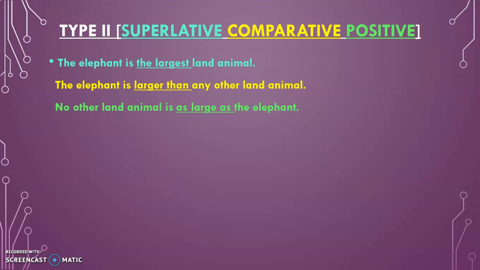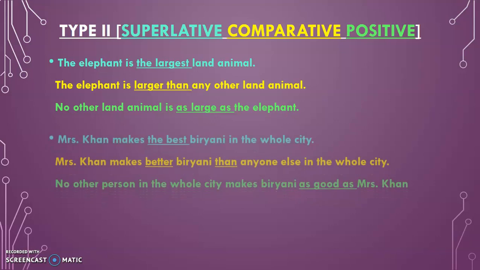When the superlative comes, "any other" should be used in the comparative form and "no other" is used in the positive form. So, the elephant is the largest land animal. The elephant is larger than any other land animal, and no other land animal is as large as the elephant.